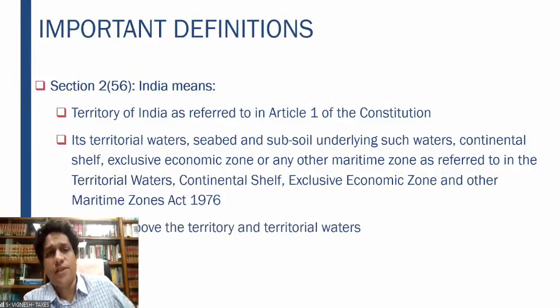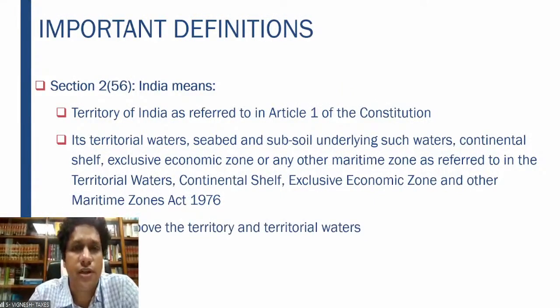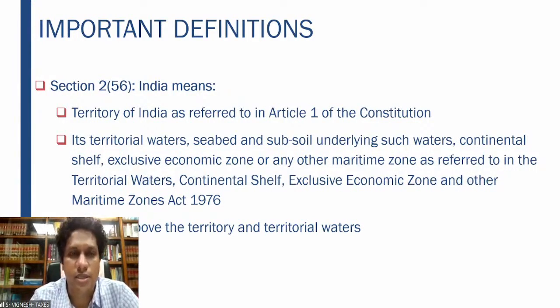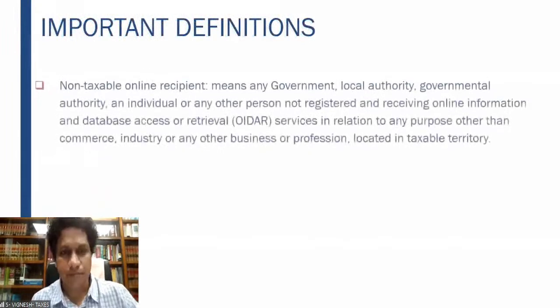To subsection 56, India means the territory as referred to in Article 21, that is your 29 states and your union territories, and the territorial waters, seabed and subsoil underlying such waters, continental shelf, right? These are all technical terms. Again, all of this you will see in the Customs Act in a very, very clear manner. Airspace above the territory and territorial waters. I'm not going very deeply into what exactly these technical terms are, because you will anyways cover all of this in your Customs first chapter, basic concepts.